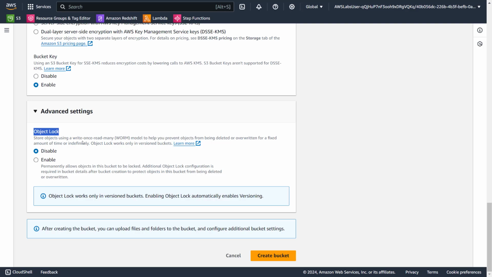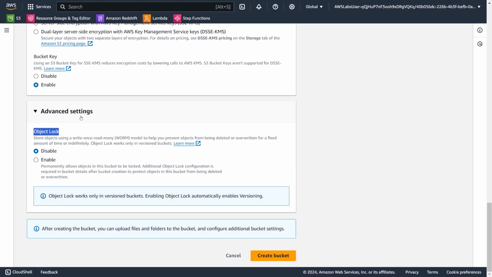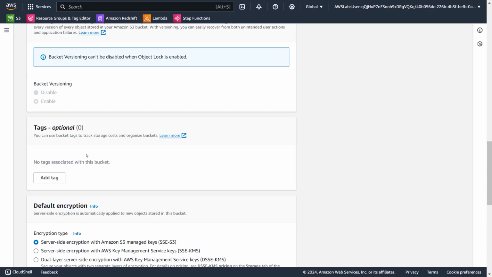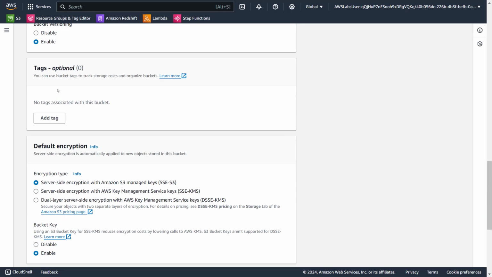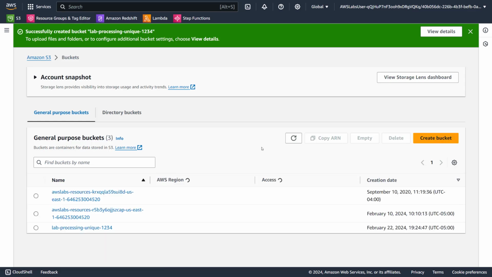Object lock by default requires versioning, so people will think you need to have versioning enabled as well. But if you enable it here, it will automatically enable the bucket versioning. So if I click this, even though I didn't select it, it enabled it by default. Do you get that? So you don't have to do it twice. That is the question. So many people got confused about it, that's why I'm explaining it here in case you are confused as well.